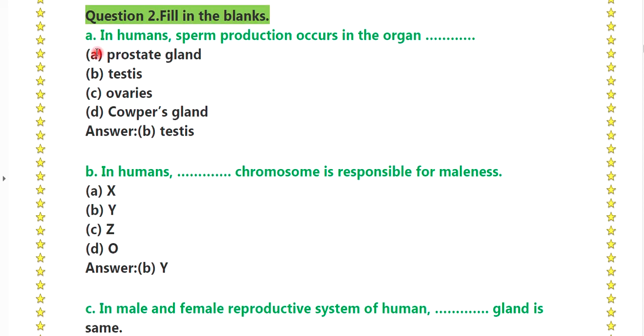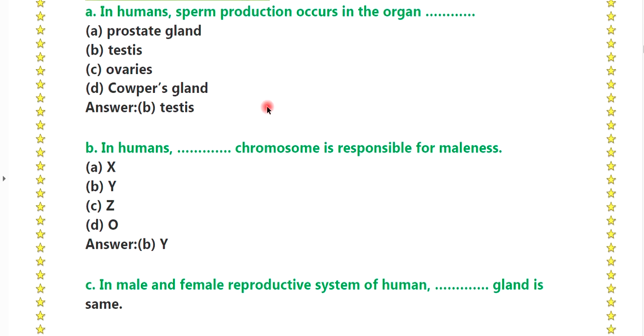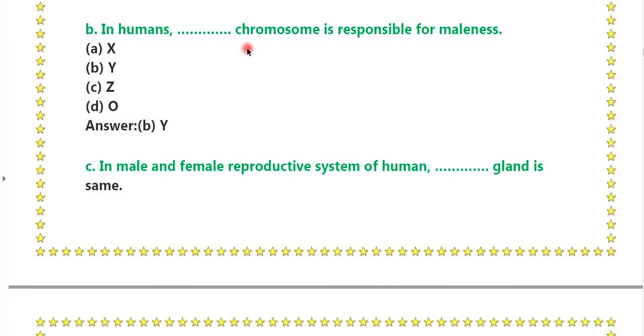Question 2, fill in the blanks. A. In humans, sperm production occurs in the organ, that is, the testis. B. In humans, dash dash chromosomes are responsible for maleness. Okay, that is Y.